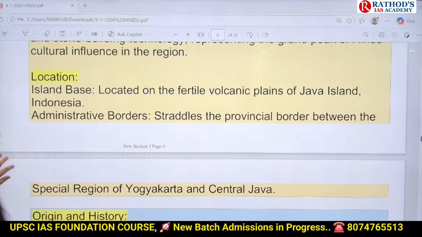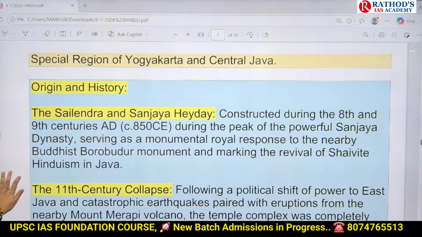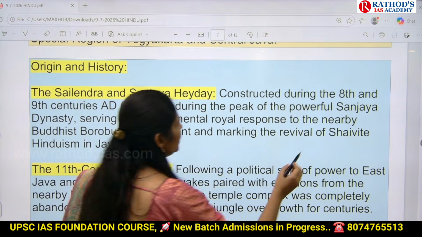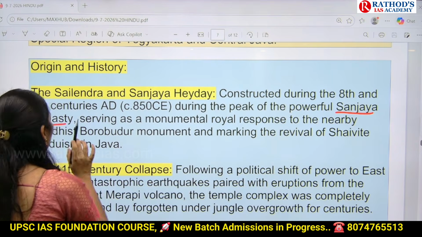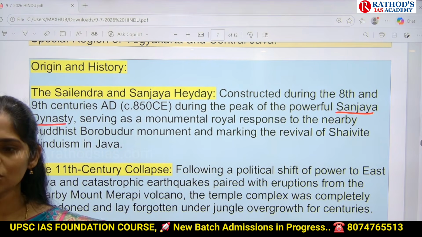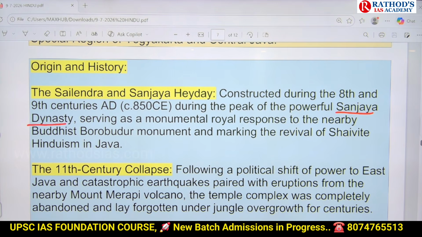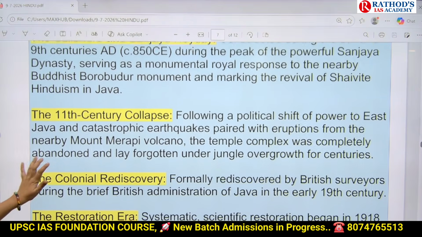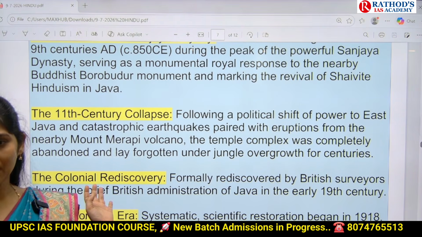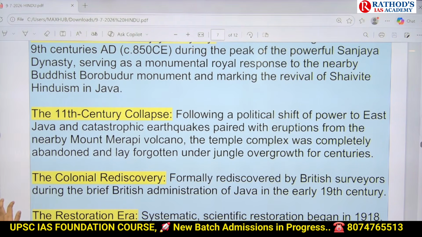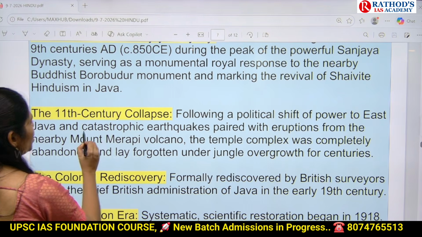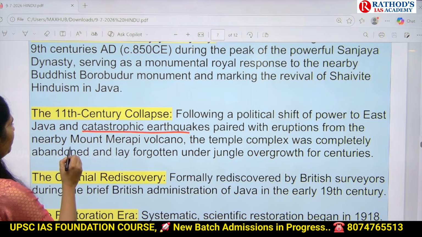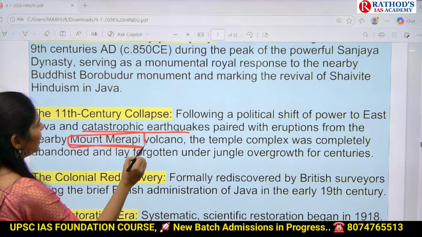Okay, now let us see the history of this temple. This temple was constructed during the 8th and 9th century AD by the Sanjaya dynasty. Please make a note, by the Sanjaya dynasty during the 8th and 9th century this temple was constructed. And the next important point you have to remember is that during the 11th century the collapse of this temple happened because of volcanic eruptions. Okay, because of a catastrophic earthquake along with eruption of the nearby Mount Merapi volcano.